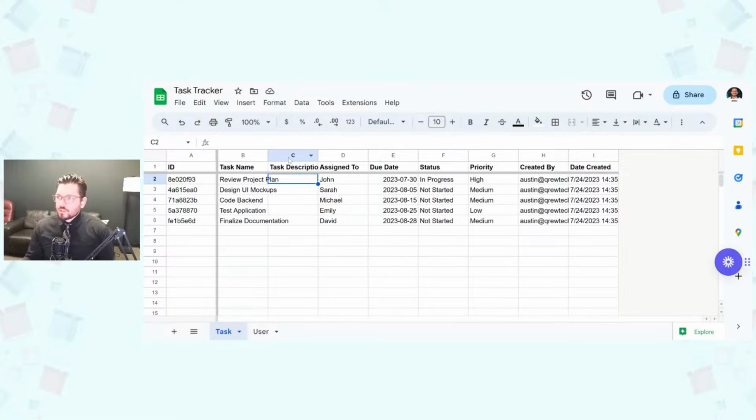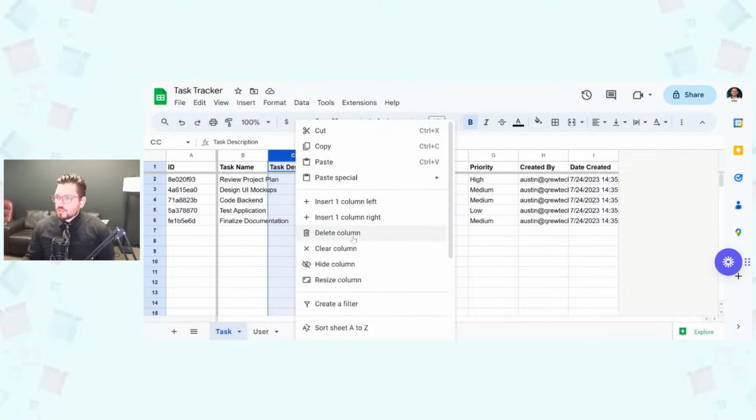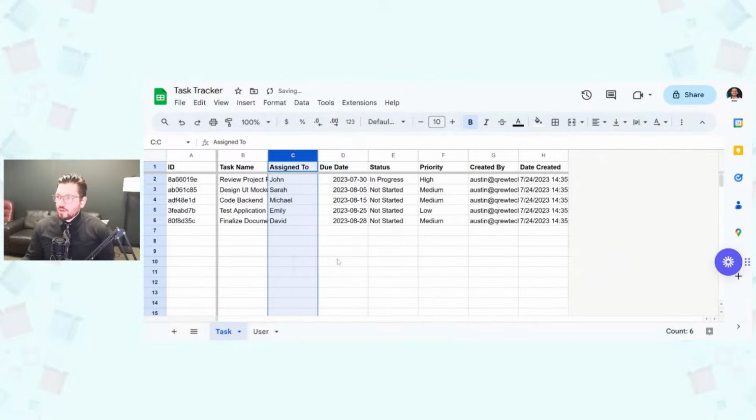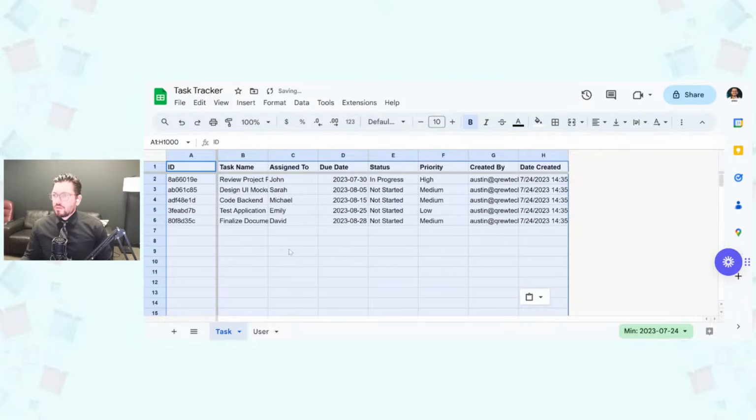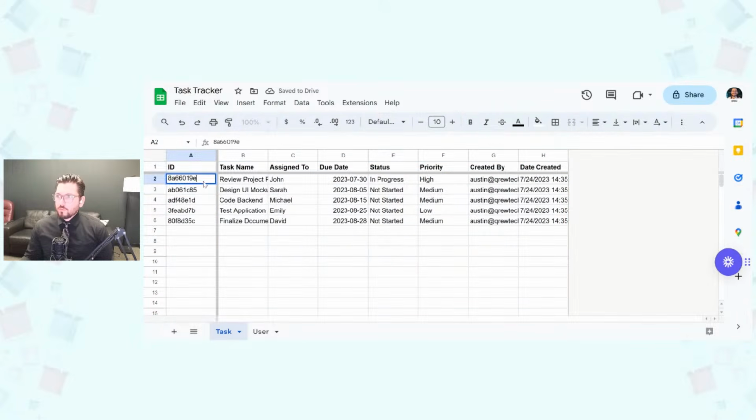And actually just for making sure that we're using the time wisely here, I'm going to go ahead and remove that column. And we'll just have the task name, who is it assigned to, the due date, status, priority, who was it created by. Okay, and so then I'm actually going to highlight everything, do a Control-C, and then Control-Shift-V. Okay, that's going to take out the formulas there.